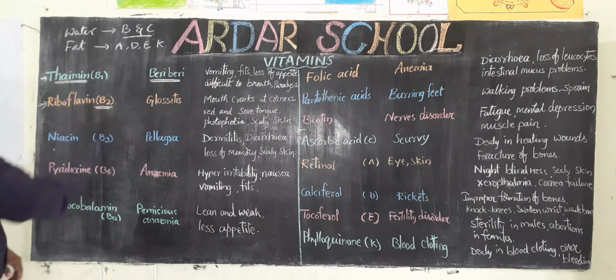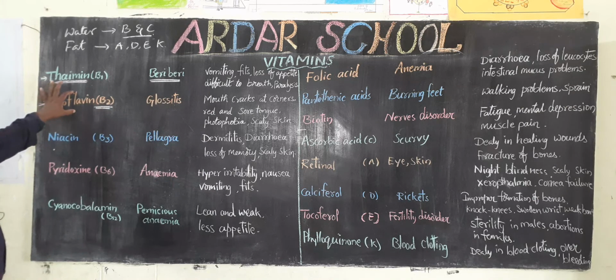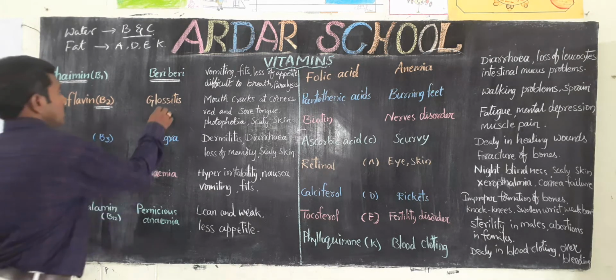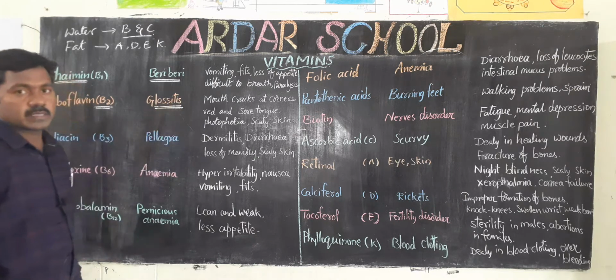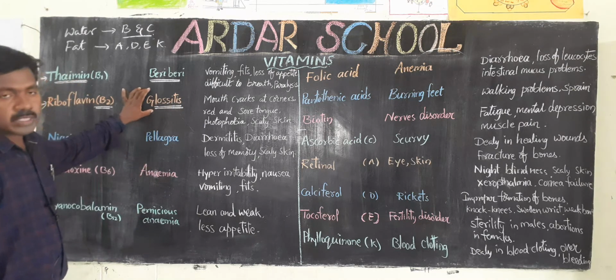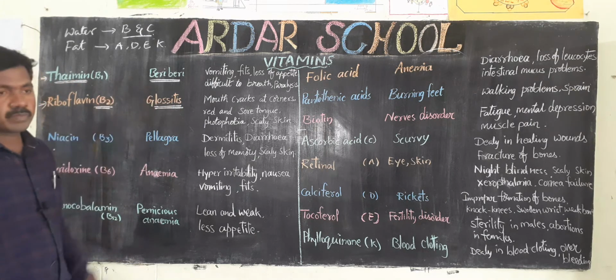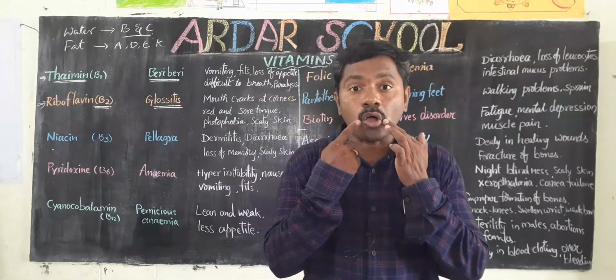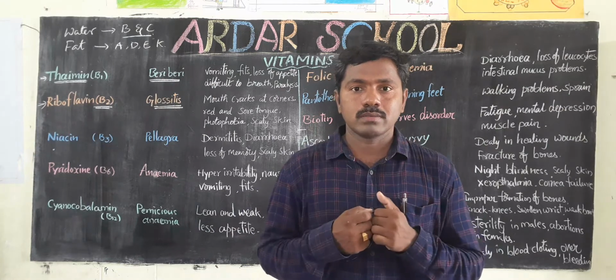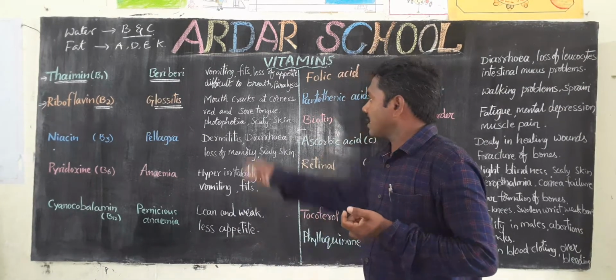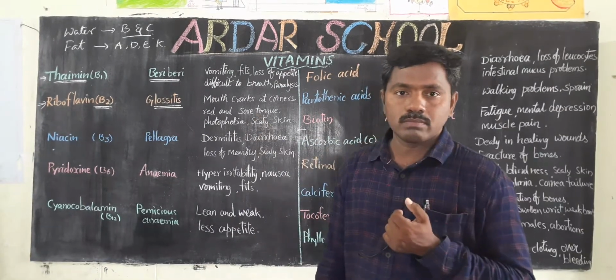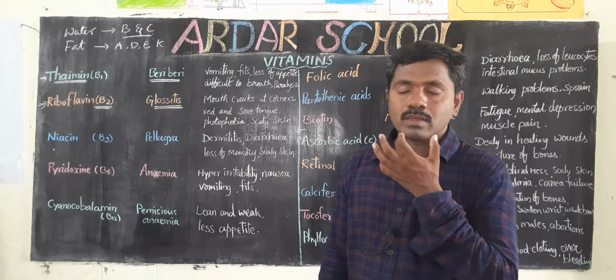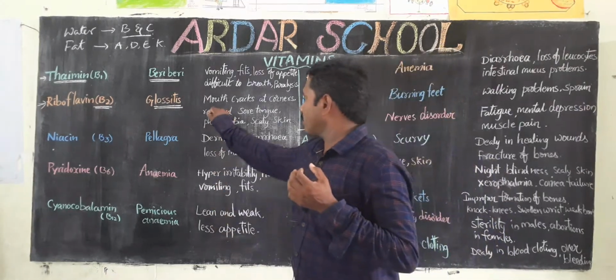Okay, children. Next one, the second one, riboflavin, B2. This is the B2 vitamin, riboflavin. So with deficiency of this vitamin, we get glossitis. This is one disease. So what is glossitis? Mouth cracks at the corners. If you observe the tongue, it is red and sore, red in color.